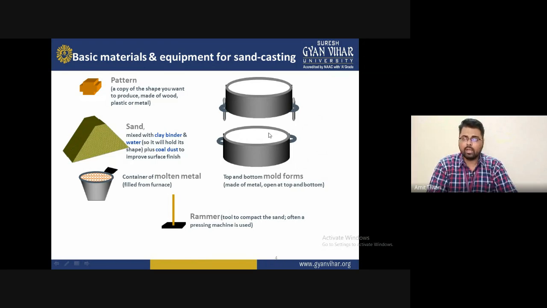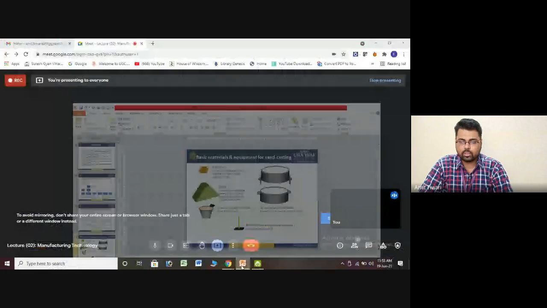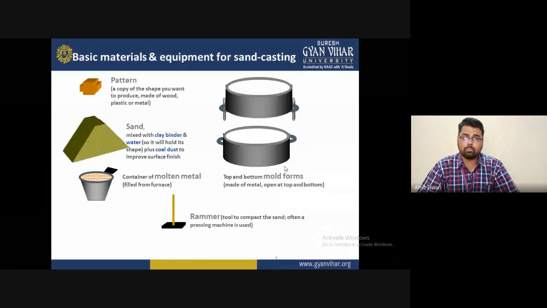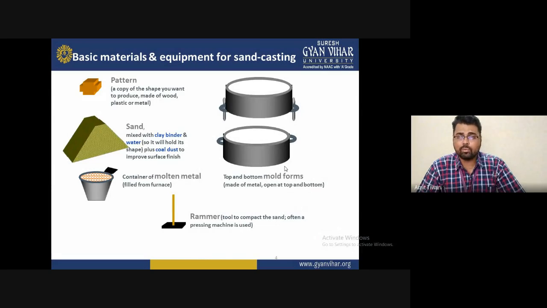And if you want to make multiple products at the same time, you can use multiple patterns. So in this diagram, we require liquid to solidify, and with the help of casting we can fabricate complex or simple designs.